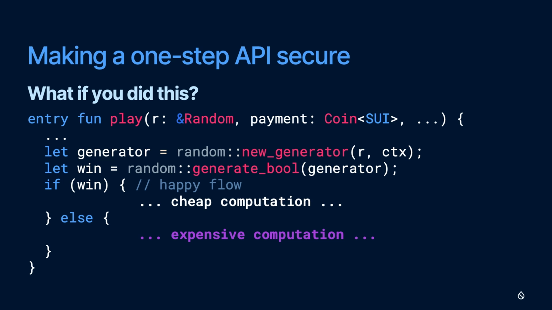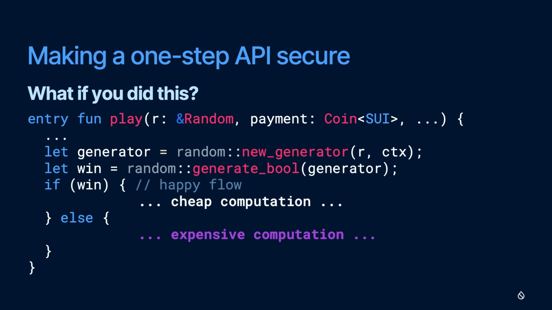You generate a Boolean. So if the Boolean is true, the user wins. If it's false, the user loses. And then you run some code, and the code is different if the user wins than if the user loses. So what happens here is if the code that runs when the user loses is more expensive to run, it costs more gas than the code that runs when the user wins, what an attacker can do is they can call into your function with a gas limit set so that if the user wins, there's enough gas, the transaction succeeds, and then the user collects their winnings.